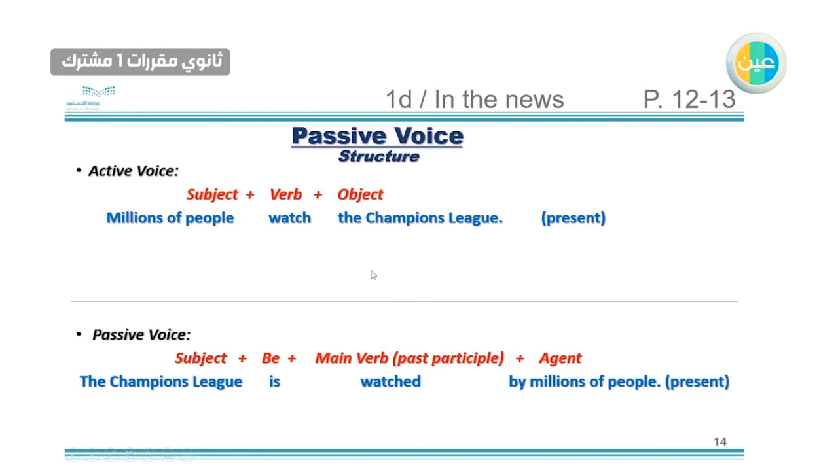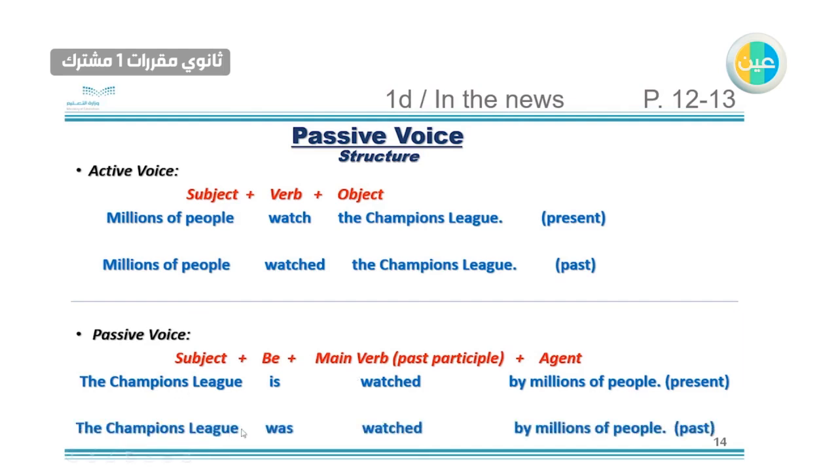This was present tense. In past, this one is just a regular sentence: millions of people watched the Champions League. This one is in past tense. So if we want to make it passive voice: the Champions League was watched. We changed the verb be, because the first one is in the past. Watched is the past participle, and by millions of people is the agent, who was the subject in the previous sentence.